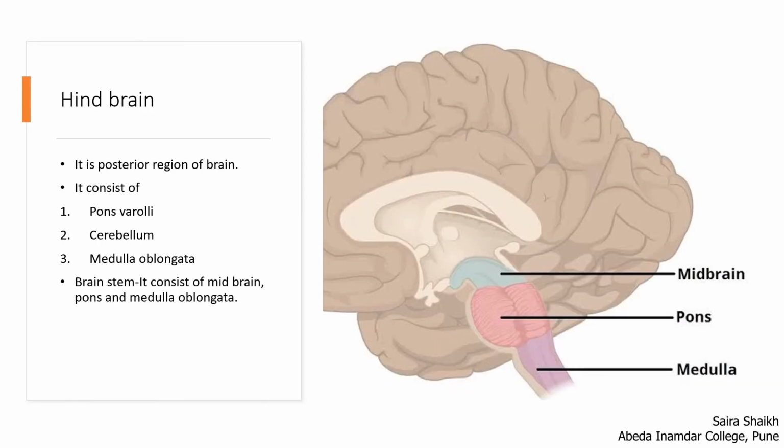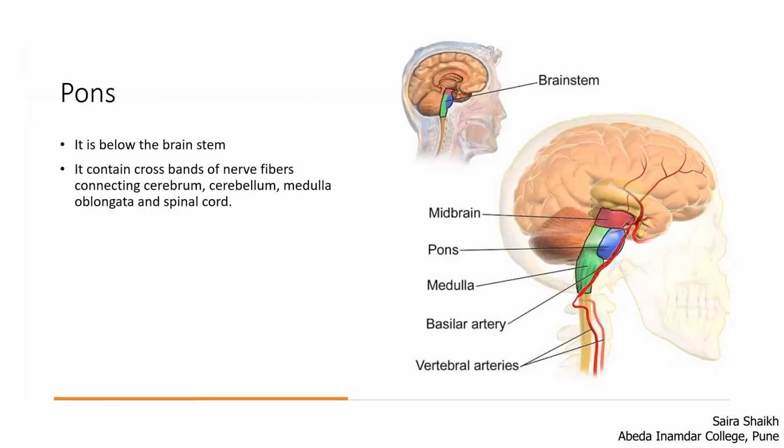Hindbrain is the posterior region of the brain. It consists of the pons varolii, cerebellum, and medulla oblongata. The brainstem is formed by the midbrain, pons, and the medulla oblongata. Pons is the largest part of the brainstem, located above the medulla and below the midbrain. It is made up of a group of nerve cells which form a horseshoe-shaped structure that functions to connect the cerebrum with the cerebellum.